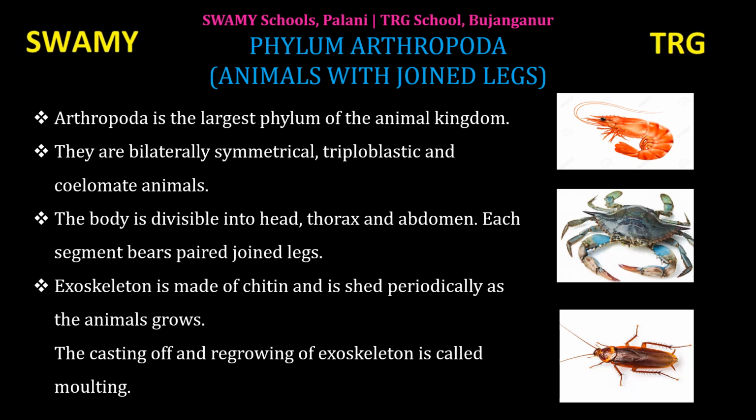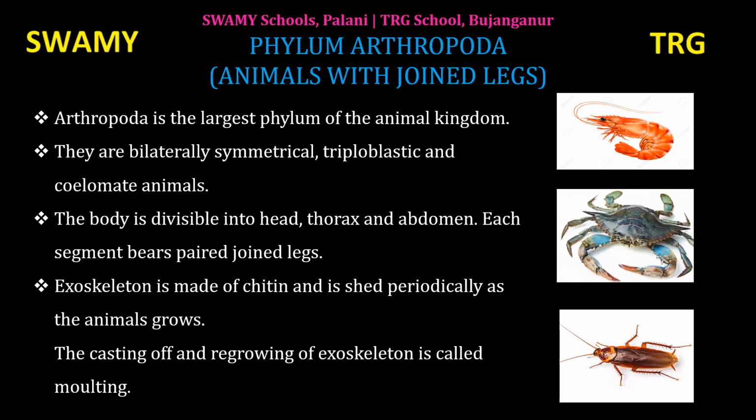Exoskeleton is made of chitin and is shed periodically as the animal grows. Chitin is made of protein. It protects the animal and inner organs. Chitin is the outer layer made of proteins which acts as an extremely protective layer. Therefore, it helps the animal to protect itself even in extreme conditions.